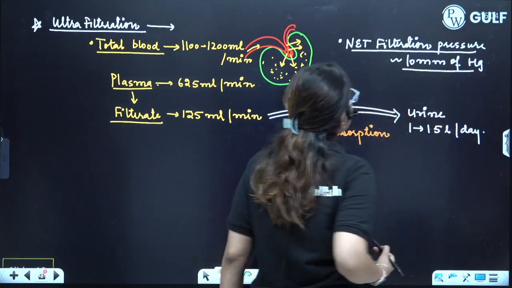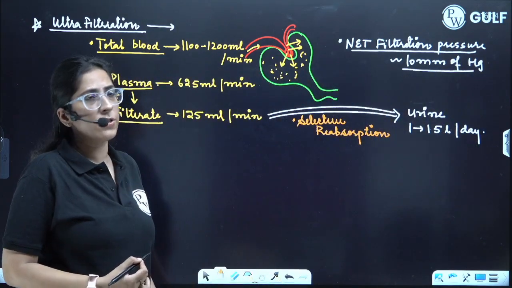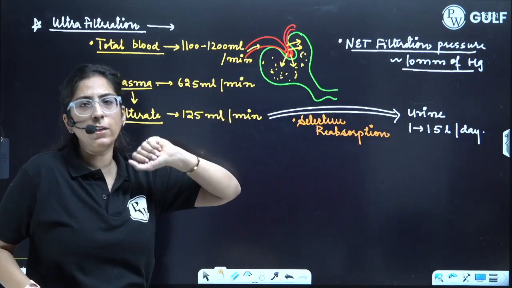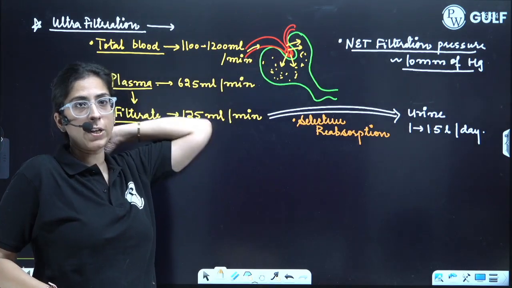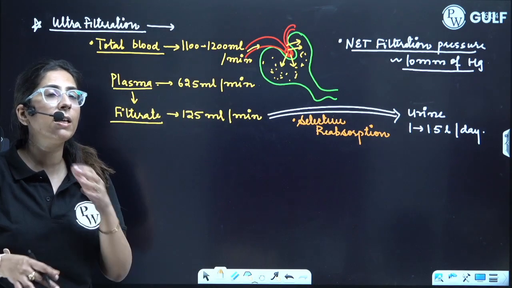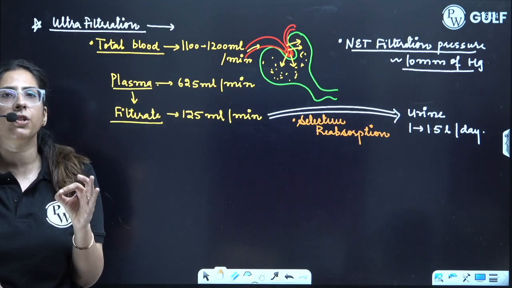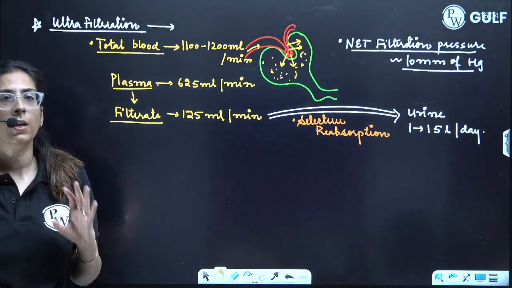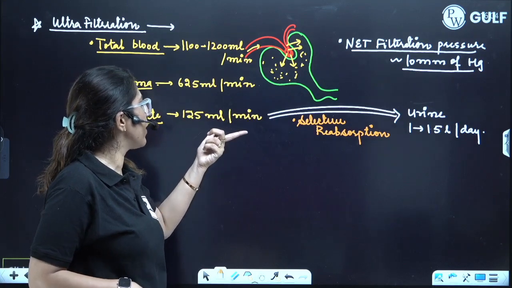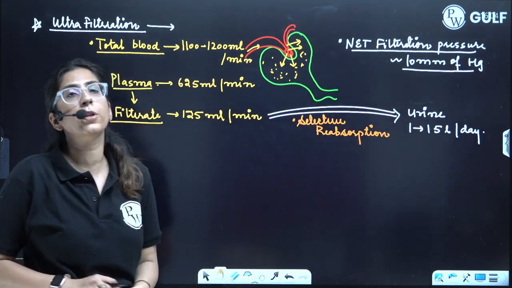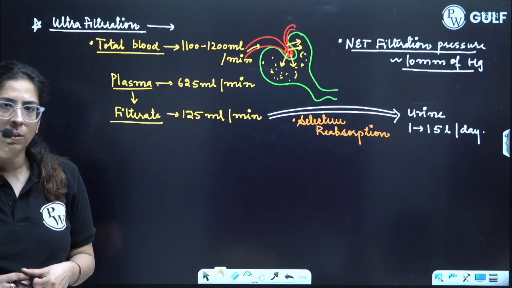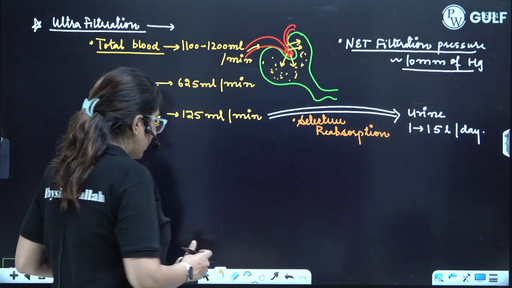Why? Because actually the glomerular filtration pressure is around 60 mm of Hg. Later on, there is a blood colloidal osmotic pressure and a hydrostatic pressure that will be working against it. So the net filtration pressure is 10 mm of Hg. Is this point clear? So how much filtrate is formed? 125 ml per minute. But how much do we produce? We produce very little. So that means mostly they are being reabsorbed. Is this point clear? Now the next thing comes.